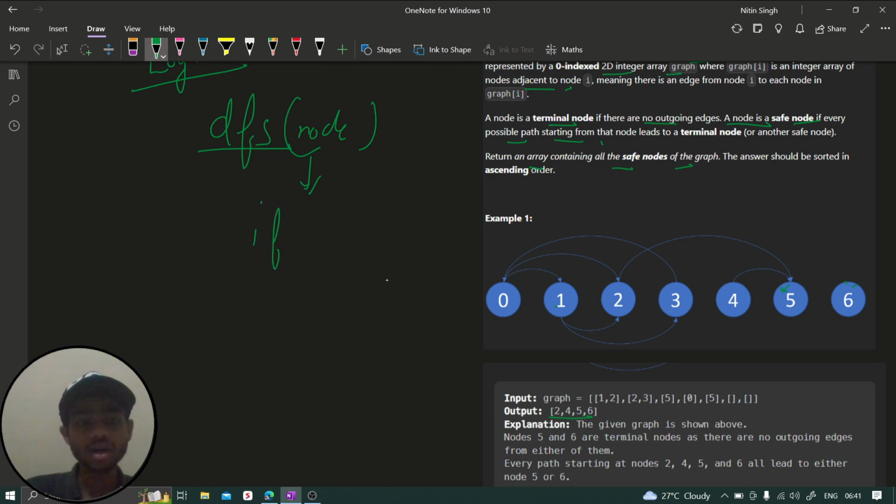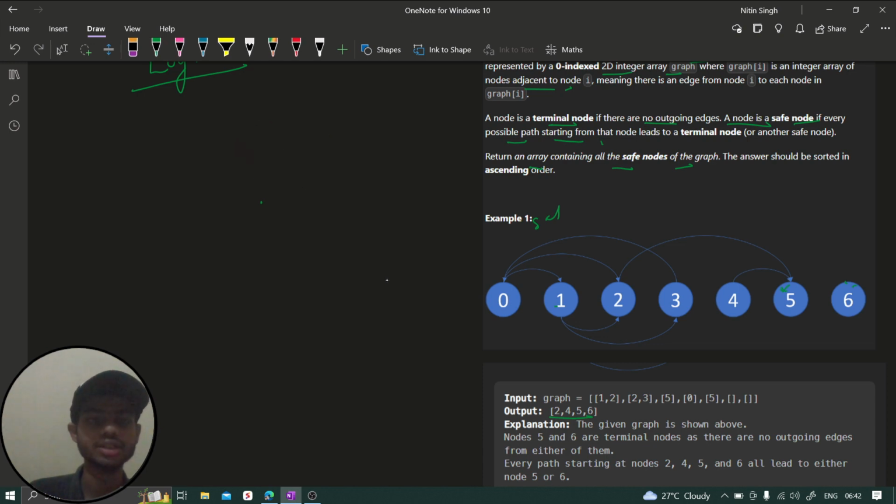First of all, it should not be visited, otherwise we are not taking it; that we will discuss in the code part. But if a node has already occurred and that node was not a safe node, let me show you here. You can see we have already seen that 0 was not a safe node. Then we were trying to find out whether 1 is a safe node or not. So from 1 we went to 3 using DFS. From 3 we can go to 1 or 0. Now we don't want to move again because we know 0 is not a safe node, so we'll say if it is a safe node then only move ahead, otherwise don't move ahead.